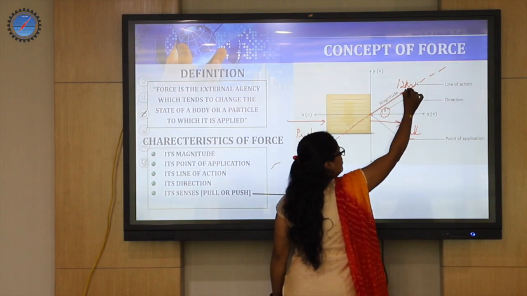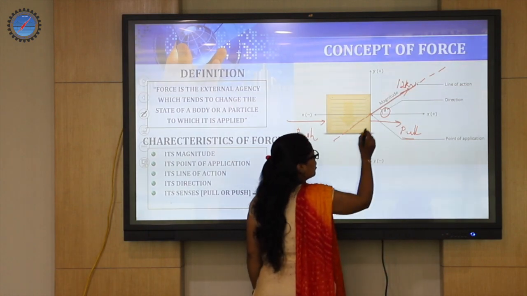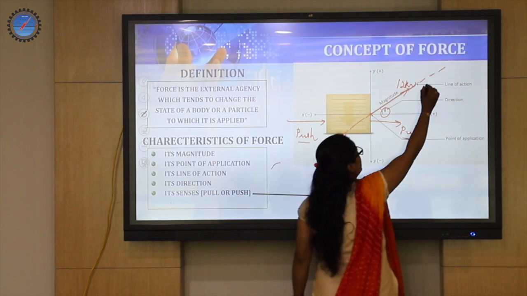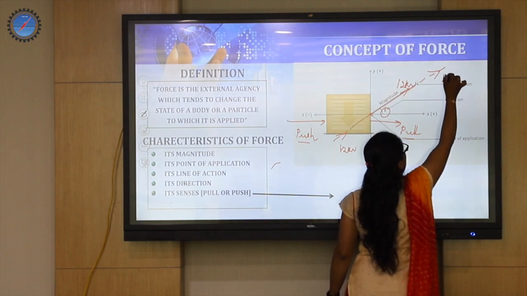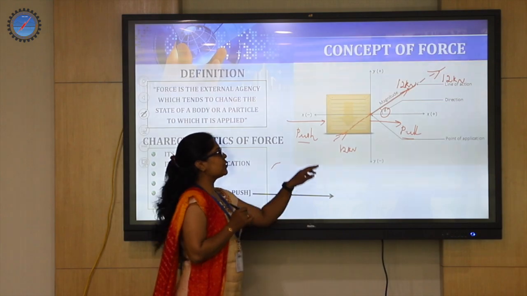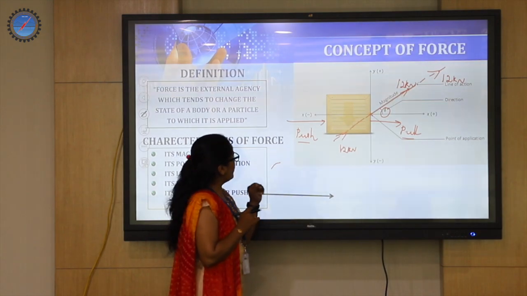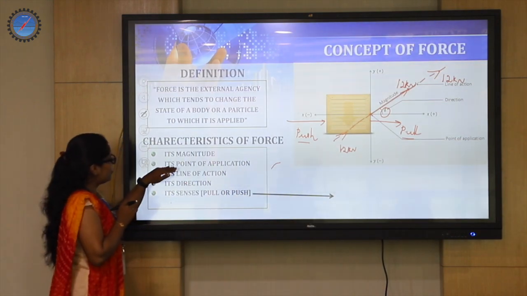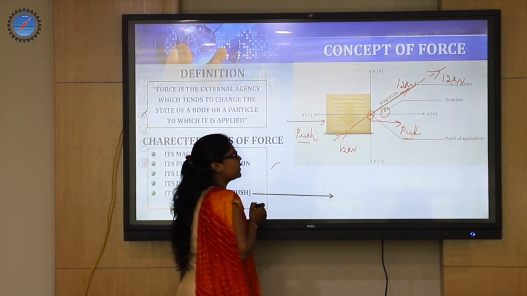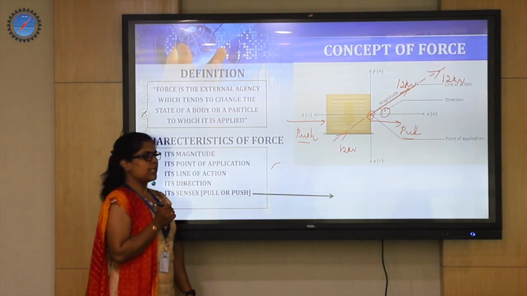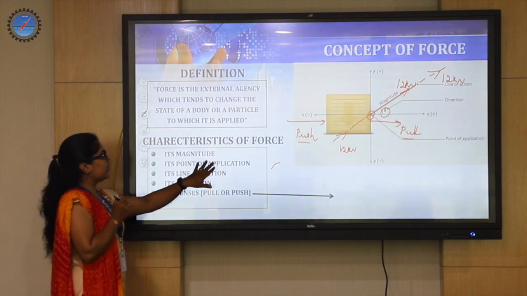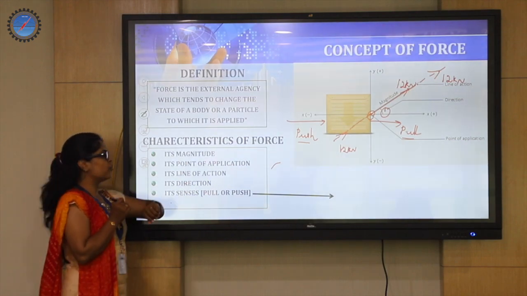So if this is the magnitude of the force, if it is 12 kilonewton, even here also it will be 12 kilonewton, and even here also it will be 12 kilonewton. So that is the role of line of action. And we have magnitude, point of application. This is the point of application, the contact between the force applied and the object is called the point of application. These 5 characteristics altogether define the concept of force.